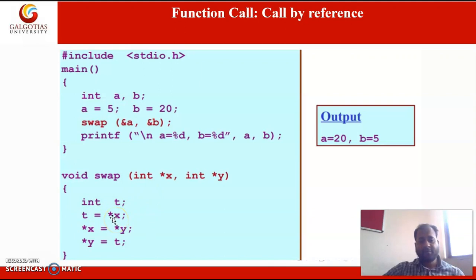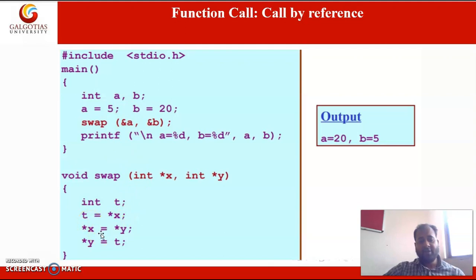It gives the value at the address of x. What is x pointing to? It is pointing to variable a. So it will assign the value that is pointed to by x to variable t. The value of variable a is temporarily stored in t.